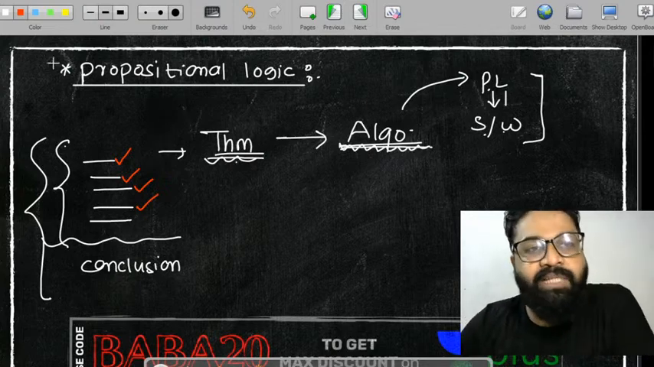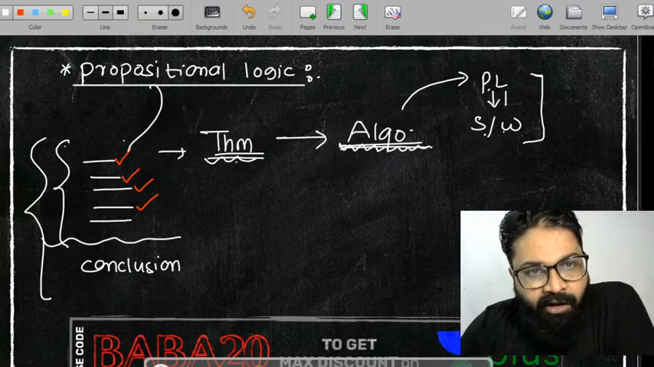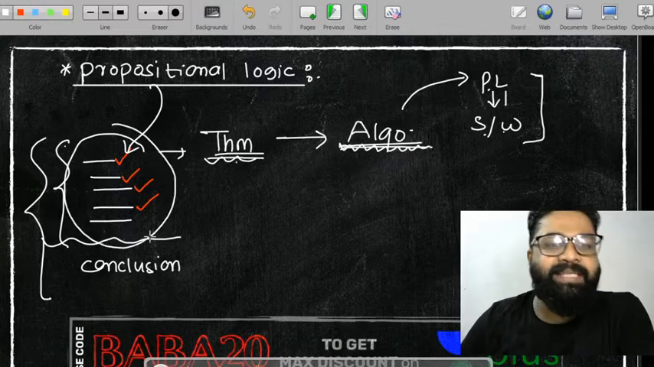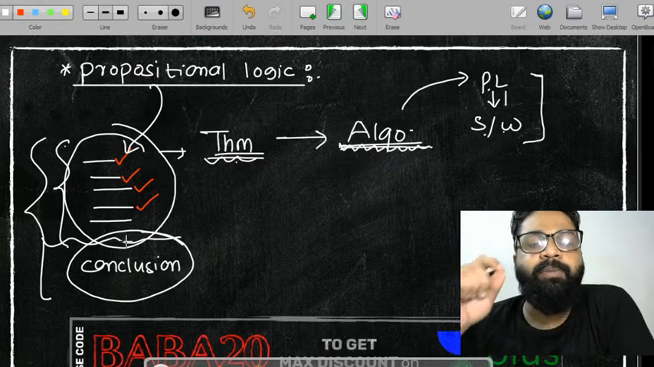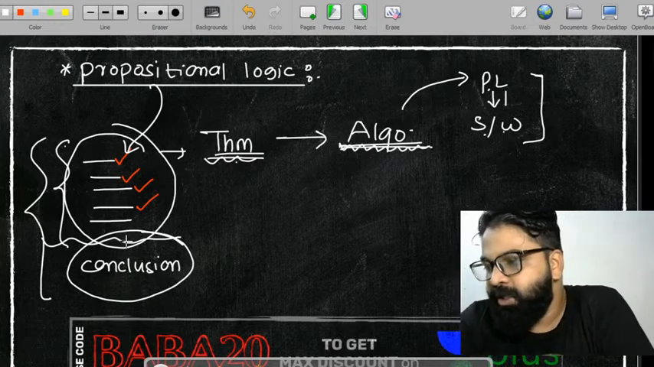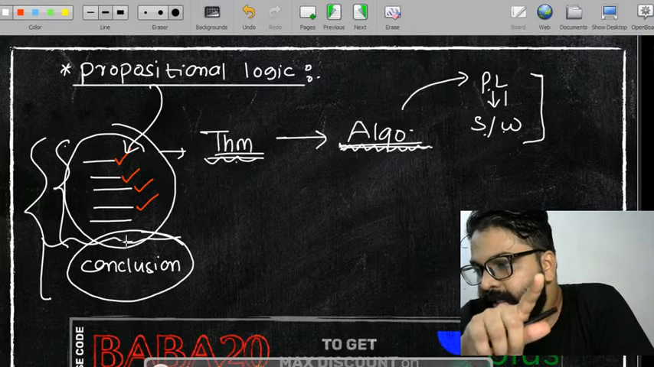So where does mathematical logic come into use? Mathematical logic is used to prove the statement, to prove the conclusion. That means checking the validity of the statement is the main concern of propositional logic. Okay?